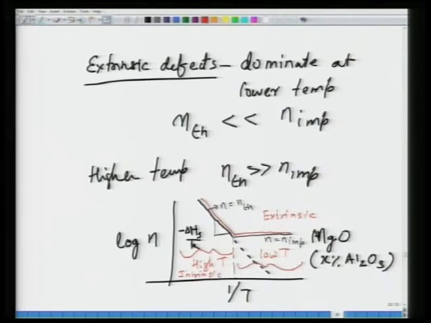Whereas for NaCl, since the impurity concentration is very small, the domination of impurities in terms of defect concentration is limited to a very small temperature. Okay. So this is the relevance of impurities in creating the defects.